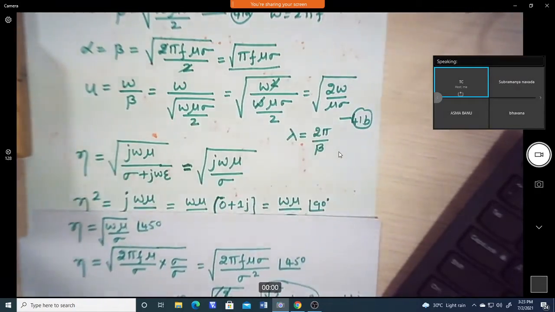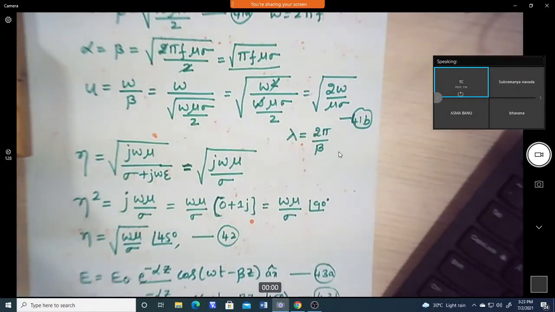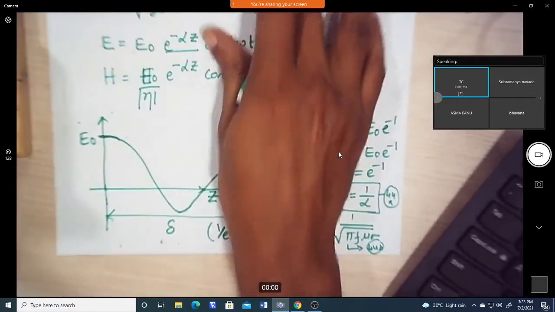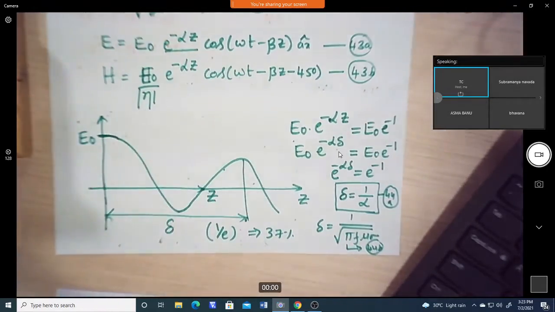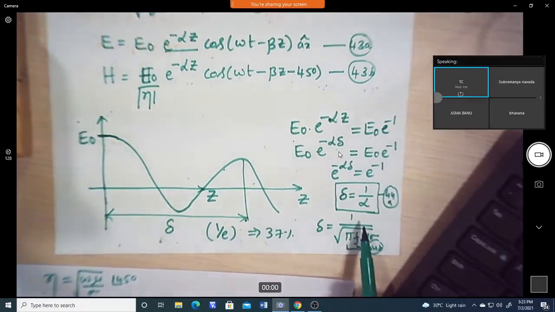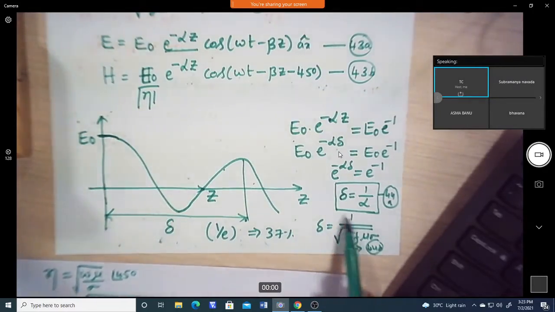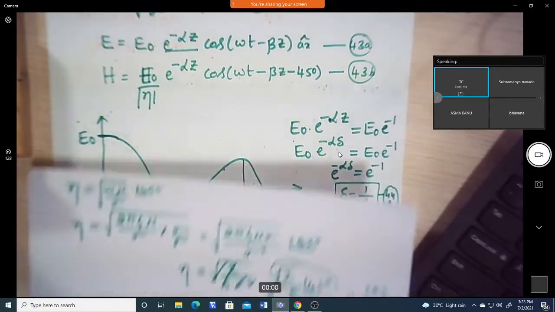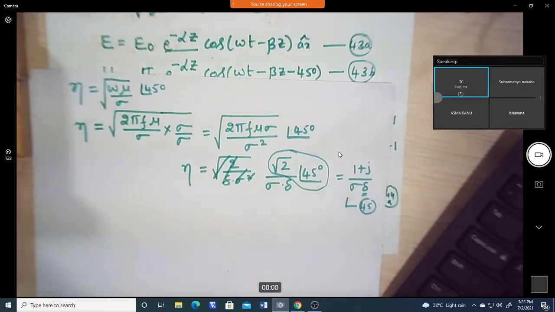So alpha, beta, the intrinsic impedance of the medium, as well as the E and H equations. And also, most importantly, this is the equation for good conductors, that is the skin depth. Okay, so is it understood? Any doubt? Hello, anybody?